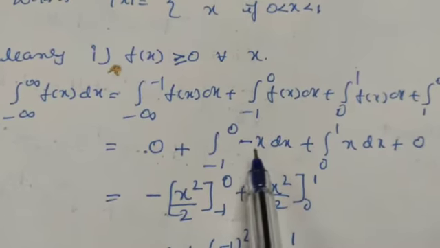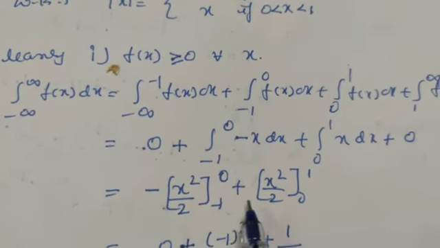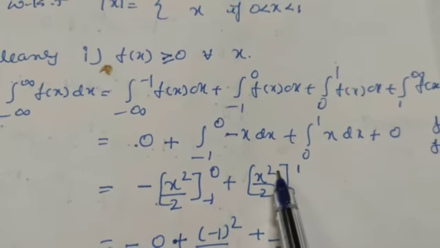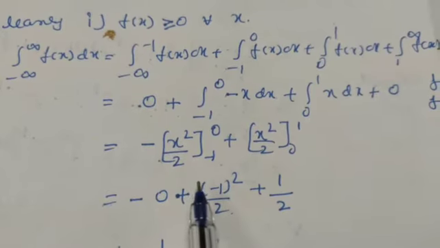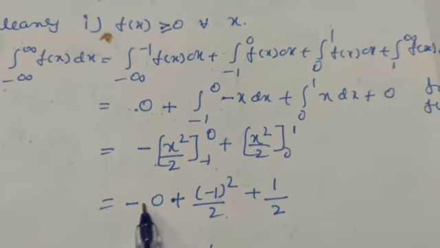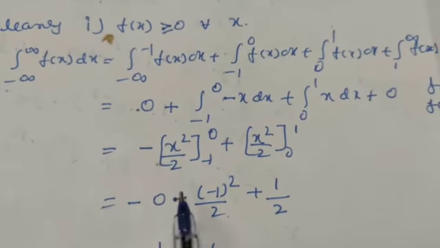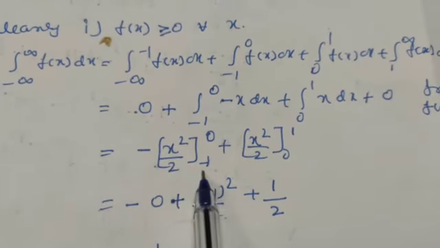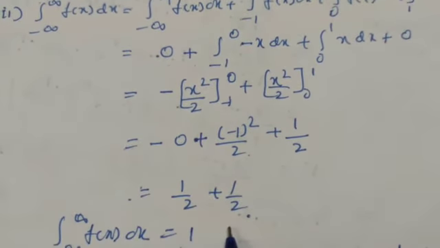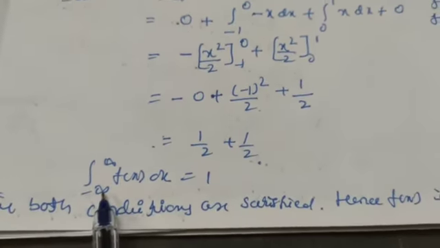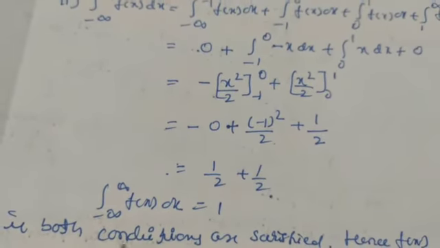So integrate this one here, minus you take outside, integration of x is x square by 2, between the limits minus 1 and 0, plus the second one is x square divided by 2 between the limits 0 and 1. So after adding these two, we will get minus, when upper limit is 0, then when you substitute lower limit it becomes plus, and in place of x you substitute minus 1 square by 2, plus 1 by 2. So it is 1 by 2 plus 1 by 2 is equals to 1. That is second condition, integration from minus infinity to plus infinity f of x dx is equals to 1.